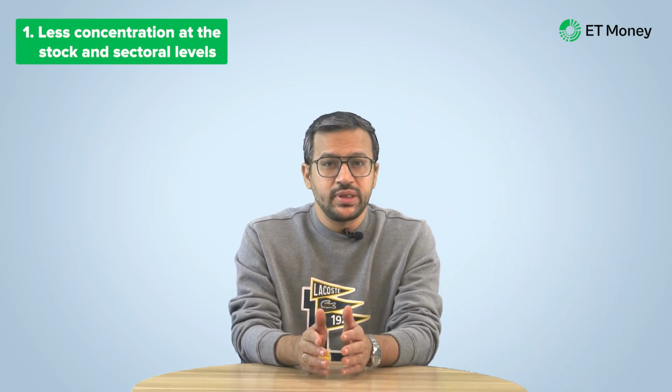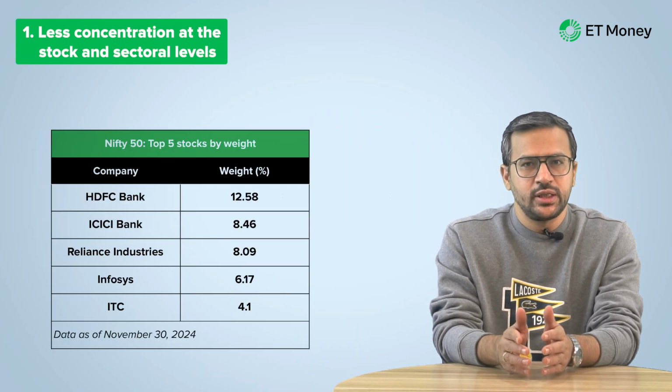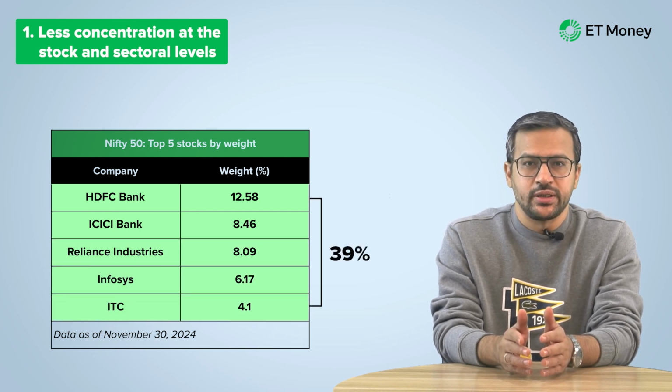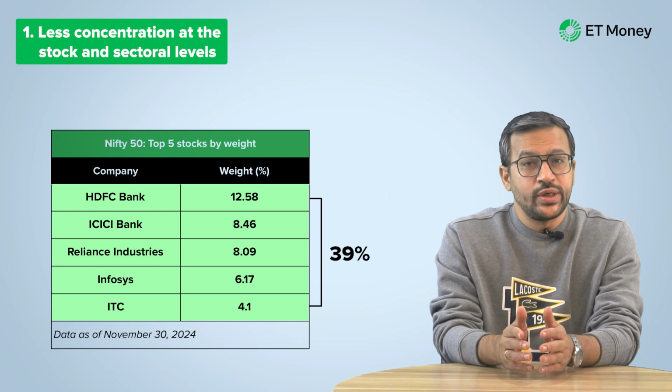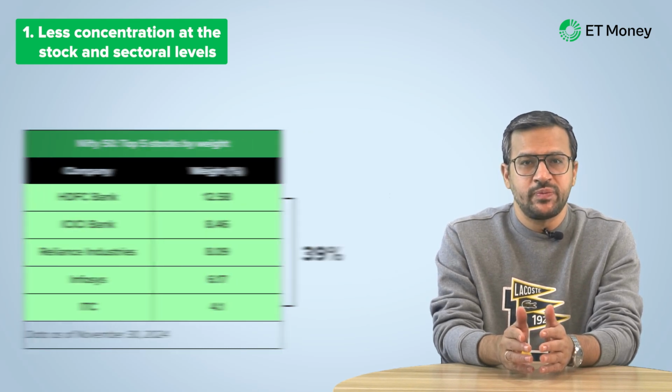Generally, large companies have a larger free float, so they become dominant in free float market cap based index. For instance, consider the top names in Nifty 50 index and their weights. The top 5 stocks in Nifty 50 are HDFC Bank, ICICI Bank, Reliance Industries, Infosys and ITC. Together, their weight in the index is a massive 39%. Now, these 5 companies have such a massive weight as the index is based on free float market cap methodology. Quite obviously, these 5 stocks also have considerable sway over the index performance.